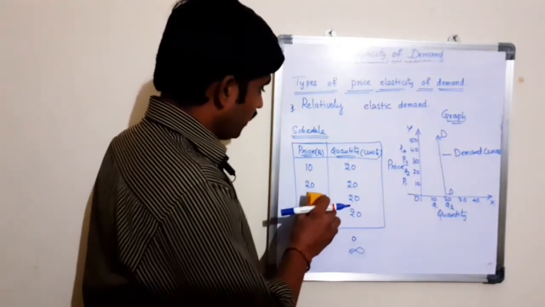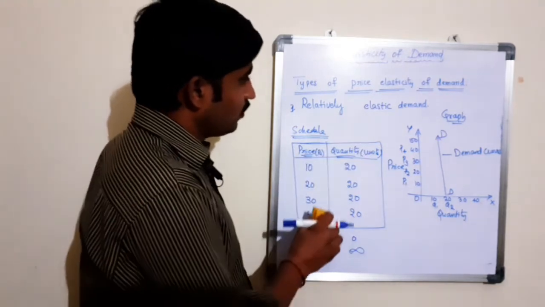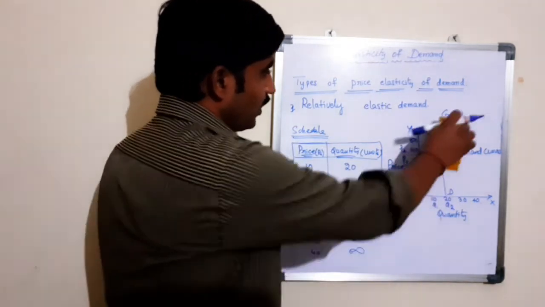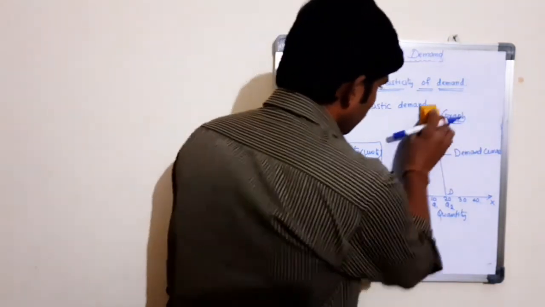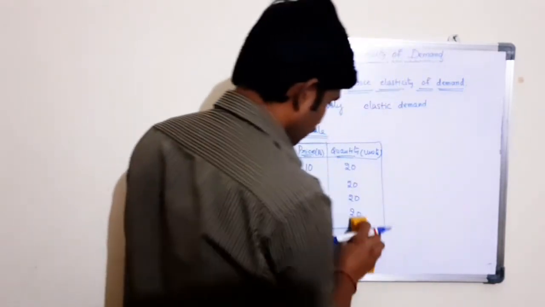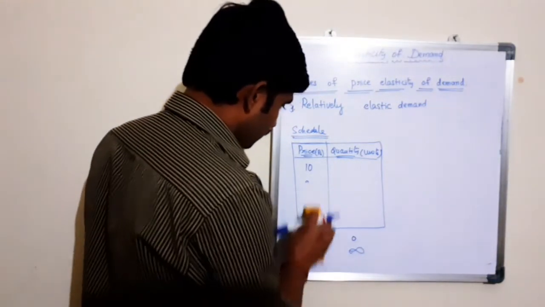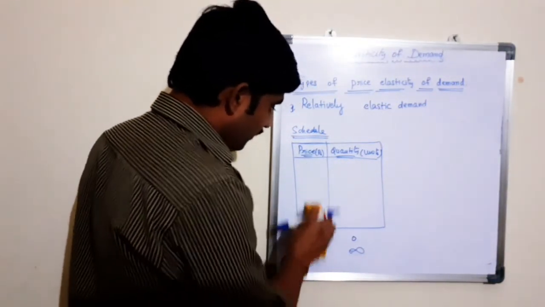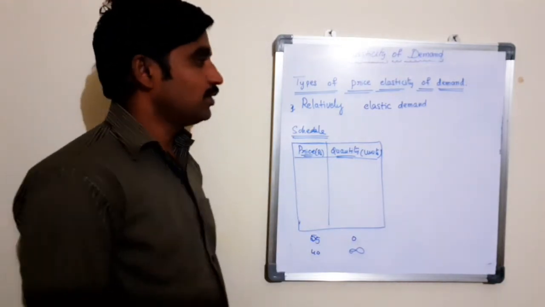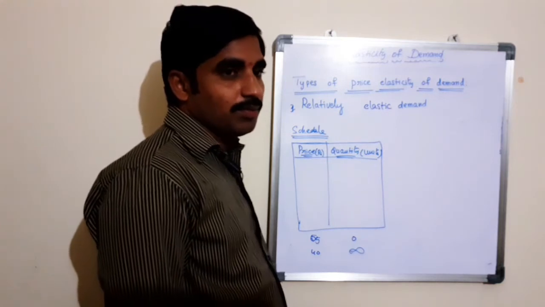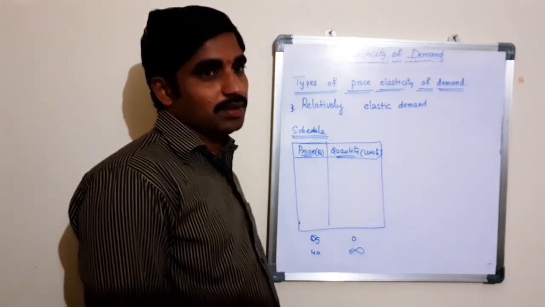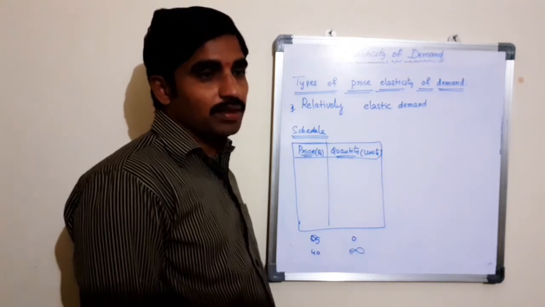We can explain relatively elastic demand using the demand schedule and also using the graph. As per the definition, the proportionate change in price of the product is less than the proportionate change in quantity demanded of a commodity.